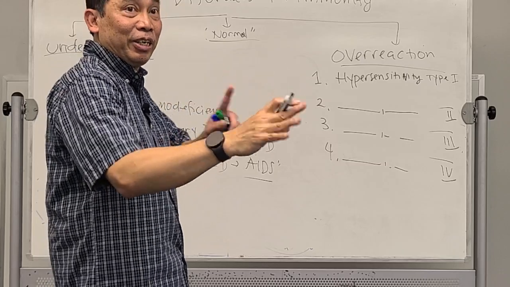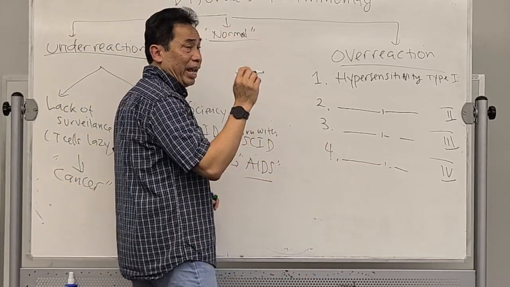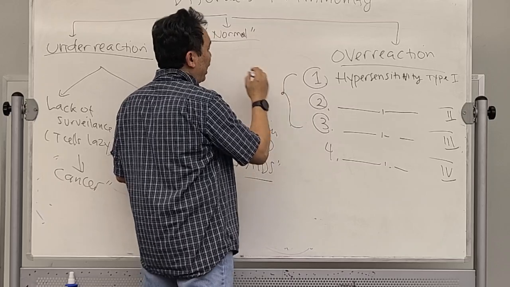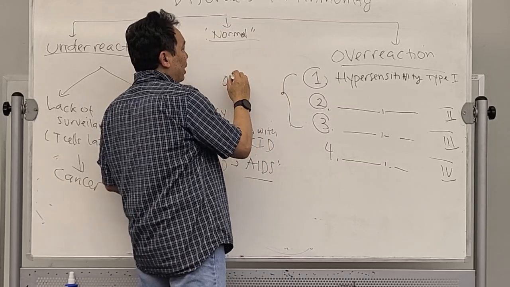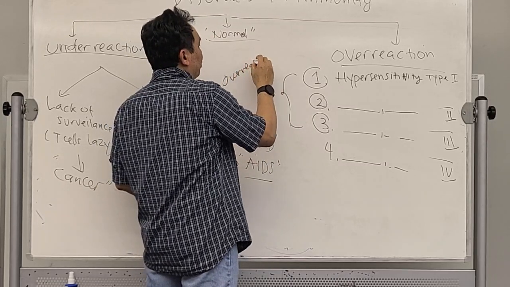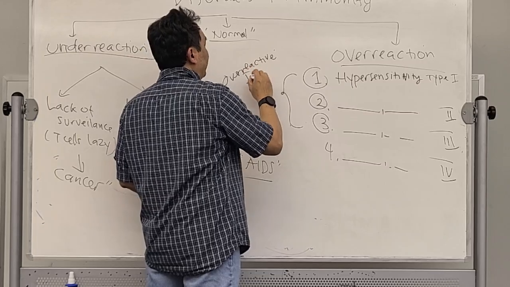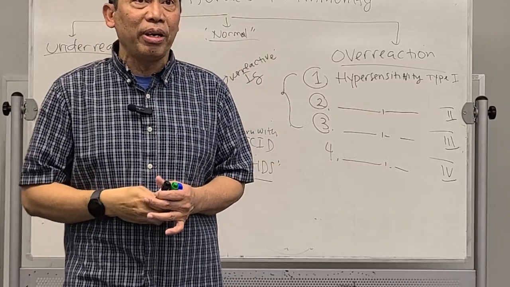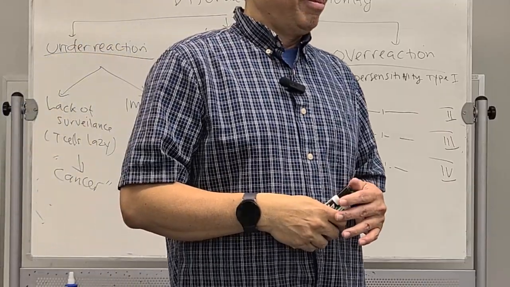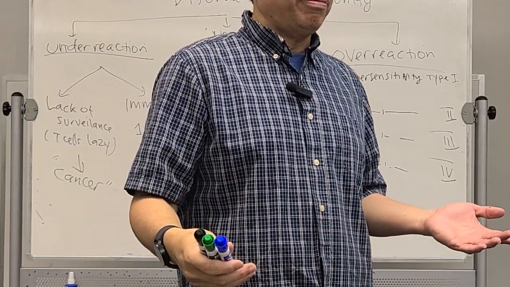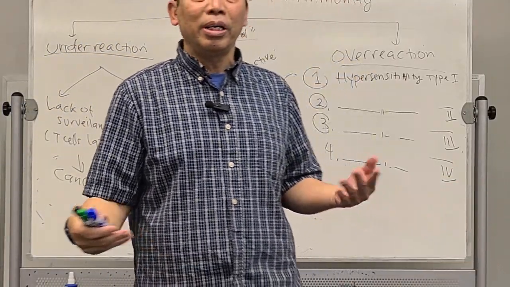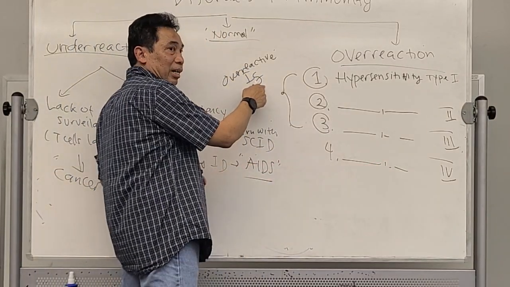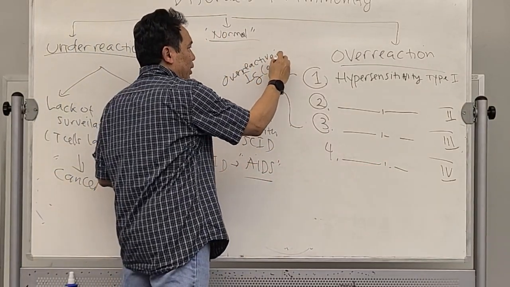Now, what happens with these different hypersensitivity or overreactive types? Types 1, 2, and 3 are caused by overreactive IG, the immunoglobulins, which really means the antibodies. They attack our own neighbors, our own self. So that's the IG or antibodies over here.